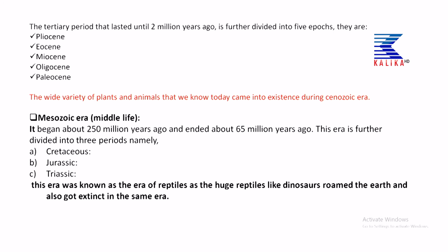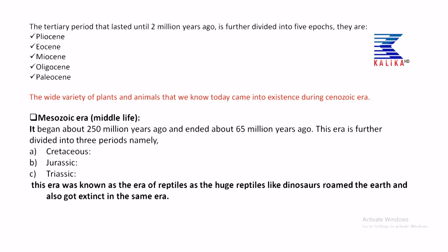Before the Cenozoic era, there was another era that is very important for human beings, the Mesozoic era, which began about 250 million years ago and ended about 65 million years ago. It was the middle life. At that time, large organisms like dinosaurs and Carboniferous forests evolved and dominated the earth surface. And nowadays we are in search of fossils, in search of different evidence whether life was possible at that time or not.